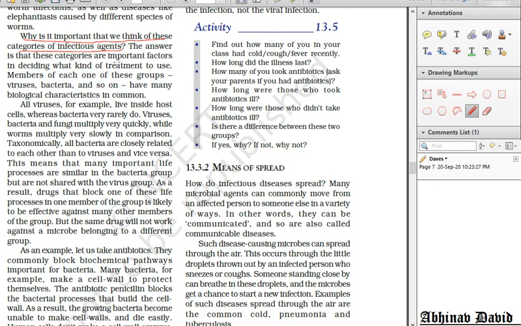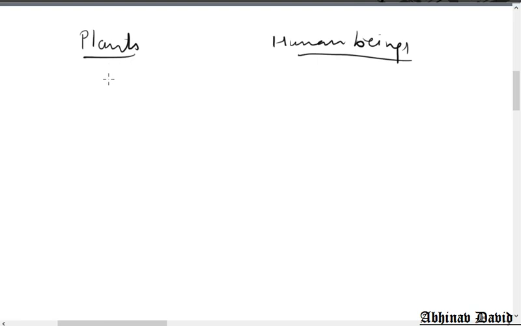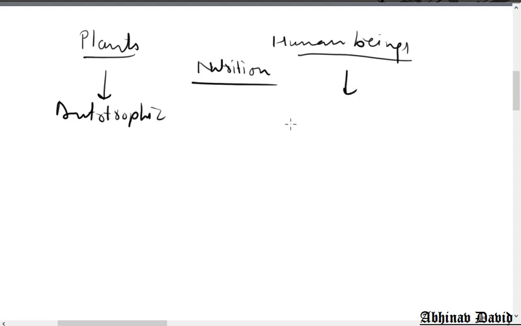The answer is very simple. If I give you an example of two organisms, say plants and human beings, and we talk about the process of nutrition in each, your simple answer will be that plants have an autotrophic mode of nutrition and human beings have a heterotrophic mode of nutrition. So the mode of nutrition in plants and human beings is